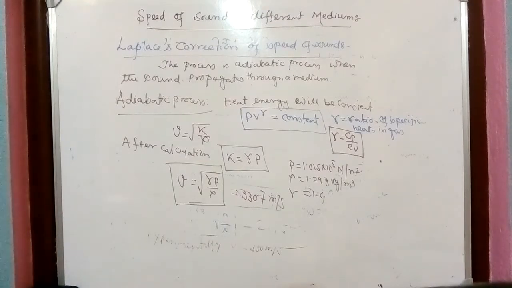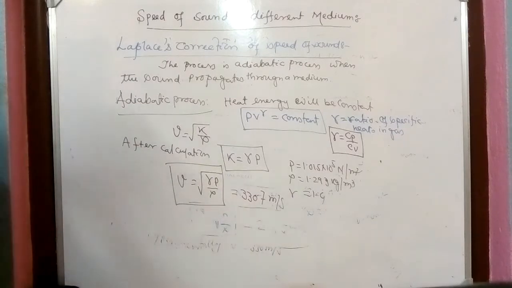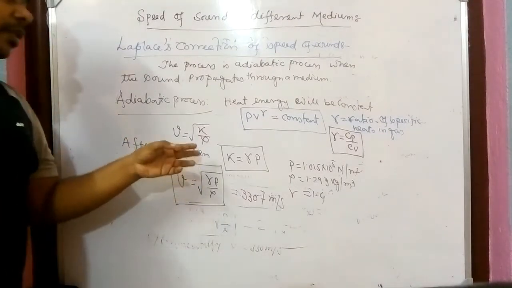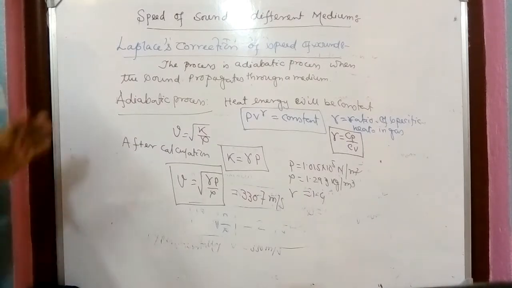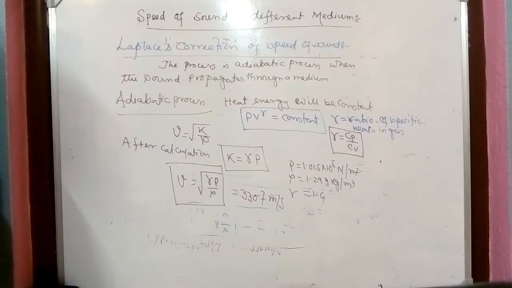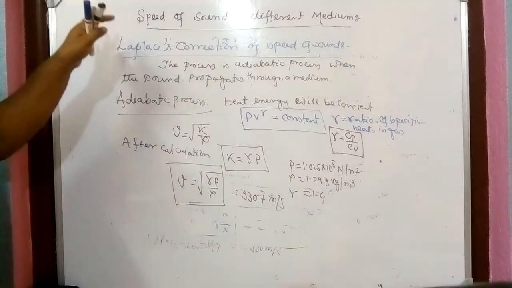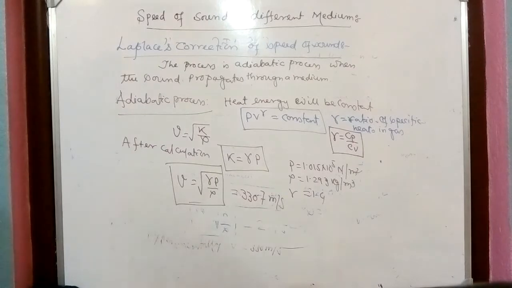So we can conclude that this is the ultimate equation by which we can find the speed of sound in a medium. If I know the pressure and the density of the medium along with the ratio of the specific heats, that is gamma, then we can find the speed of sound. It seems very hard, but it is not so hard. You have to remember it as a story. No need to memorize all the things. So don't panic.